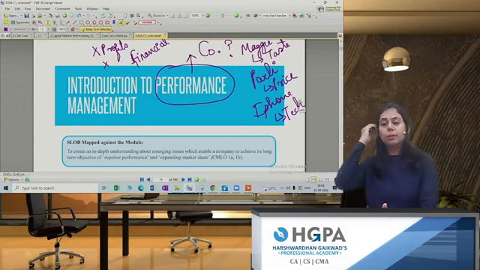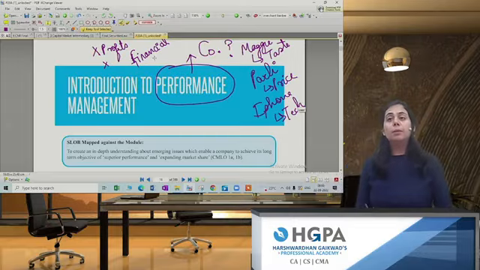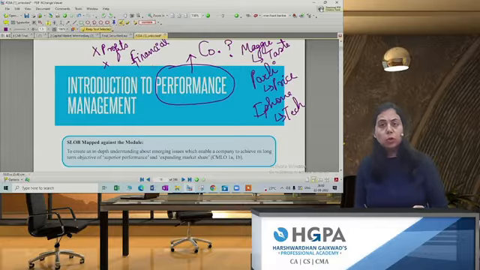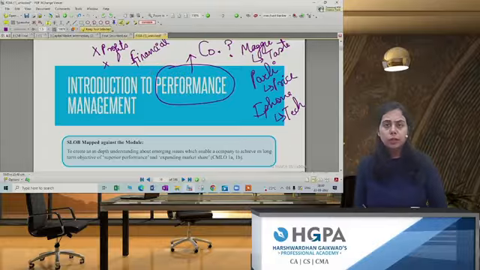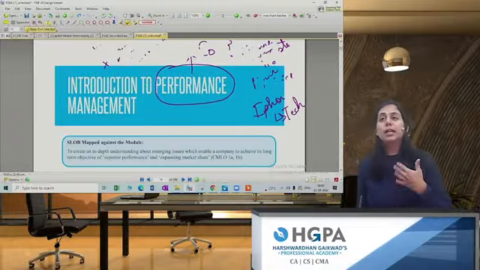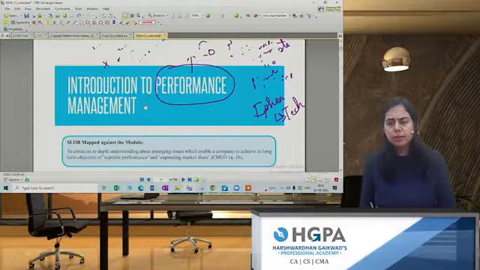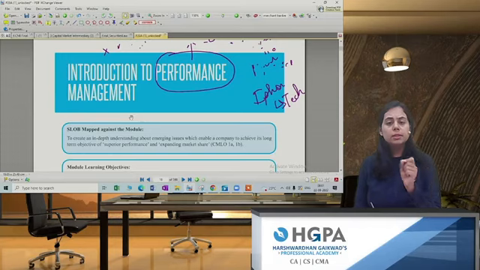So whenever we talk about the performance of any company, we consider multiple factors, like the quality, the price, the technology, the director of the company, the resources of the company, the CEO of the company, the supply chain management of the company. In what way are you purchasing goods, how are you selling goods, what is your marketing strategy, and various other factors are considered when we talk about performance management.